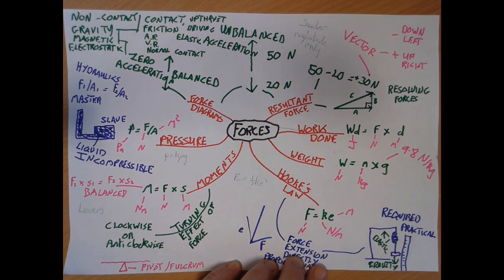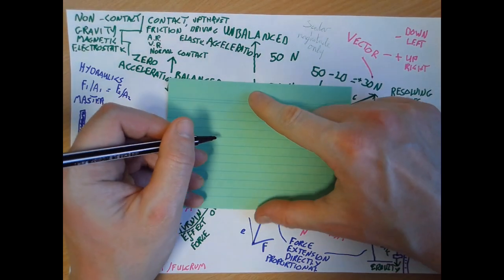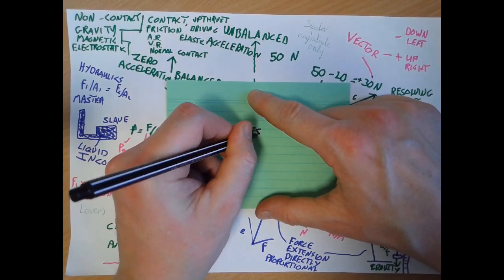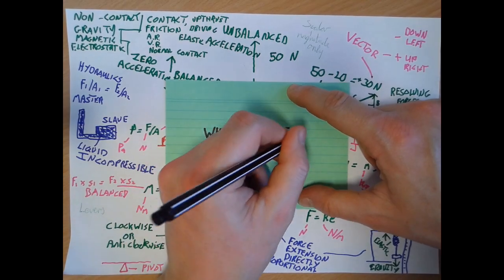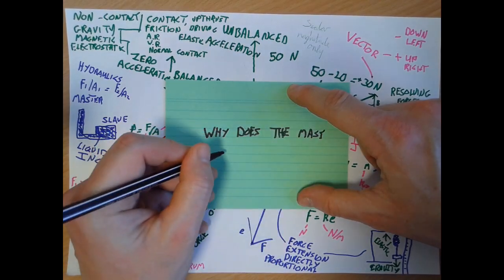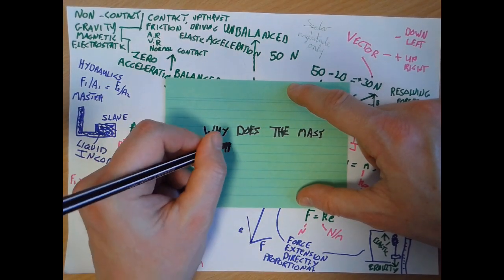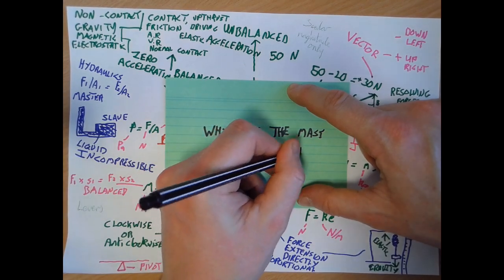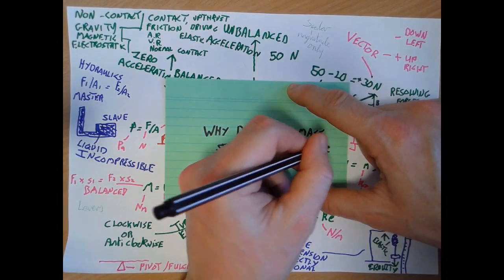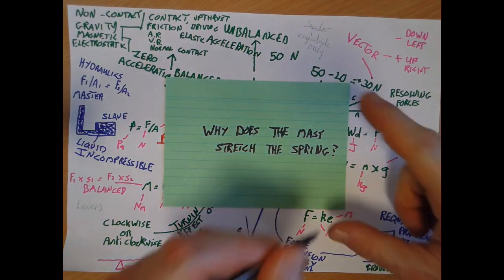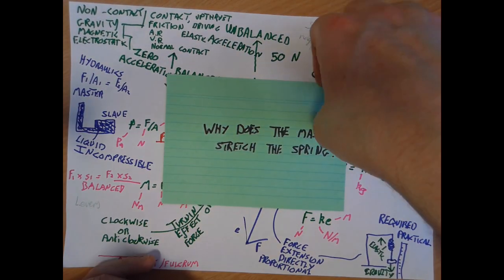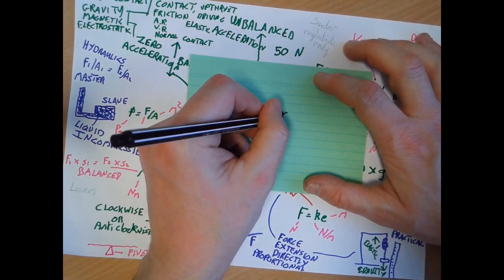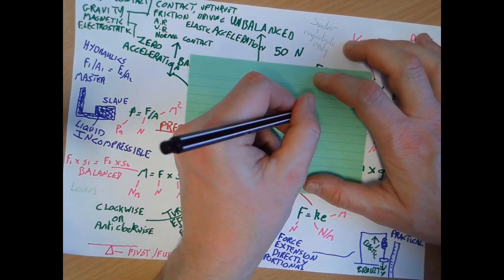So let's have a look again at the mind map that I did last time using retrieval practice. You see the required practical down in the right hand corner. So I might know how to do the required practical, I've drawn a diagram of it, but I might want to elaborate on that particular bit of knowledge. So maybe I'd ask, why does the mass stretch the spring? Asking that question then encourages me to think about the forces that are acting on the spring. Maybe the weight pulling the spring downwards, or the elastic force pulling the mass upwards.